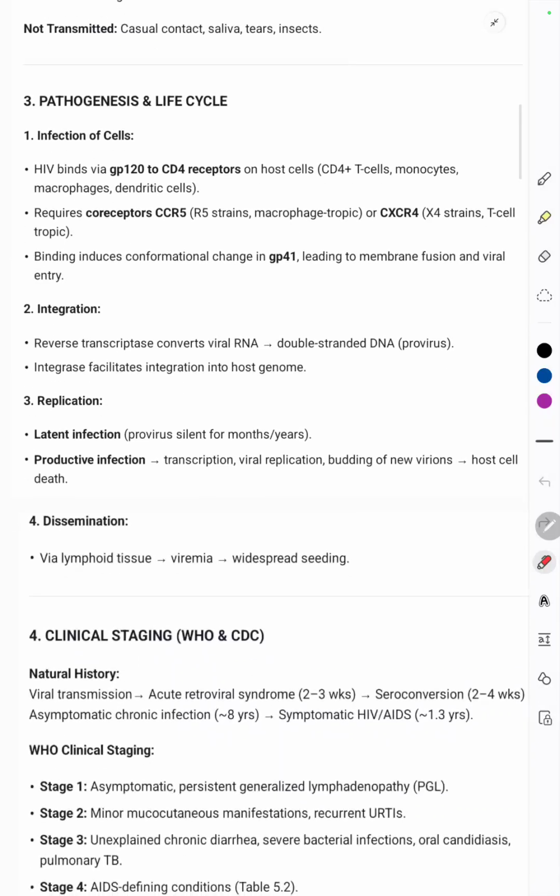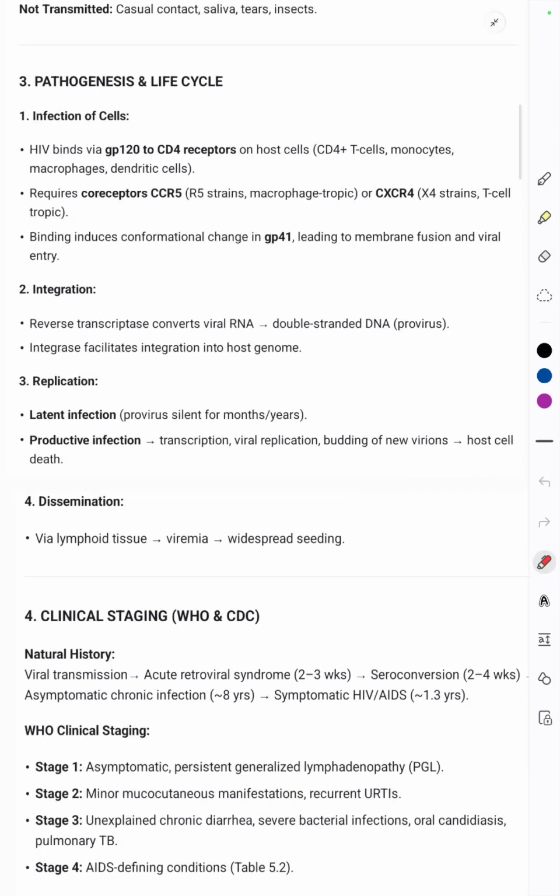Then the pathogenesis and the life cycle. The HIV binds via GP120. GP120 is the glycoprotein which has knob-like structures. It binds to the CD4 receptors which are present on CD4 T cells, monocytes, and macrophages. It requires a co-receptor, that is CCR5 or CXCR4. It produces a conformational change in GP41, that is the anchoring protein, and that leads to membrane fusion and viral entry into the T helper cells.